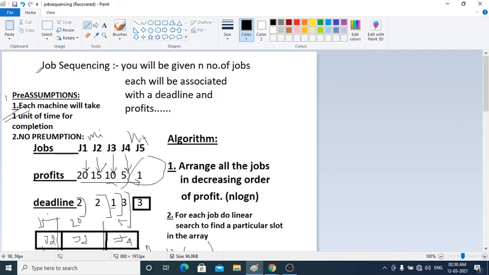Now we will be doing the coding of the job sequencing. So first of all, try it on your own, then visit the coding part. Because the more you code, the clearer your concepts will get. You will understand how this is working. So try it yourself first, then look at my code. Thank you.